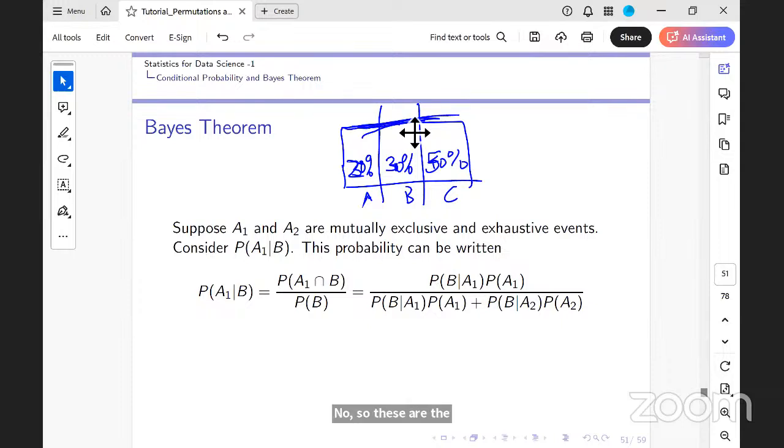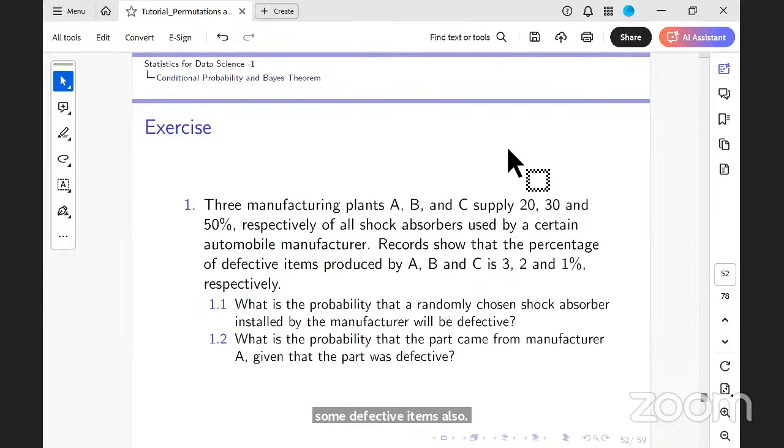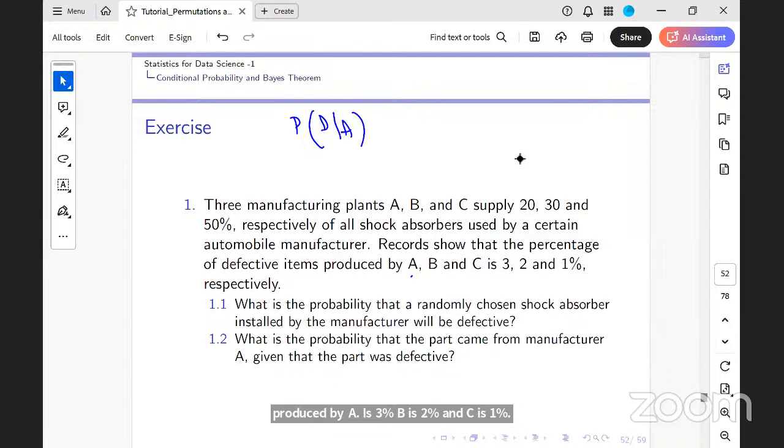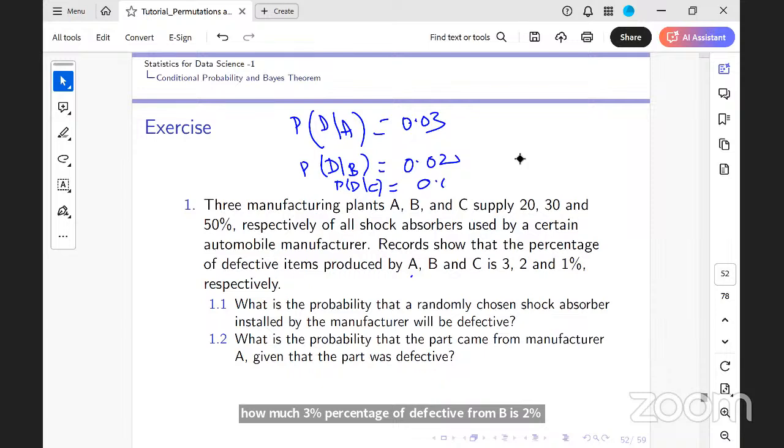This is coming from A. Now, all that is coming to me are not good. I have some defective items also. What is given to me is that the percentage of defective items produced by A is 3%, B is 2%, and C is 1%. What does this mean? The percentage of defective from A is 3%, from B is 2%, and from C is 1%.